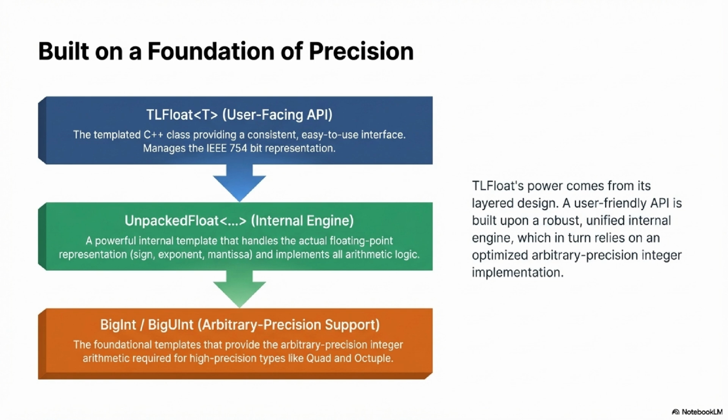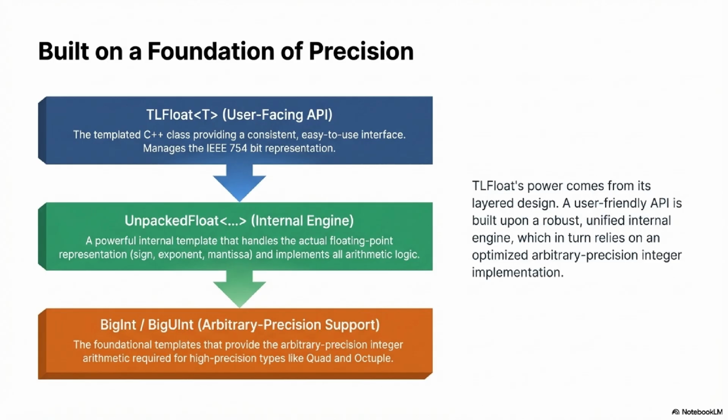Right. That's what you, the user, would instantiate in your C++ code when you declare a high-precision number. It gives you the clean operator overloading and all the familiar functions. It just works like you'd expect. So that TLFloat class is the nice, clean interface. It's the wrapper, but it's not actually doing the heavy lifting itself. No, it's not. It encapsulates something called the internal unpacked float template. And that is the true engine of the whole library. The engine room. That's where all the magic happens.